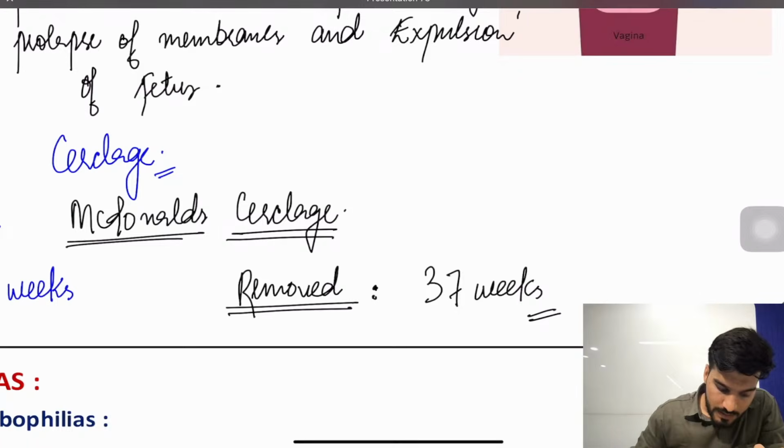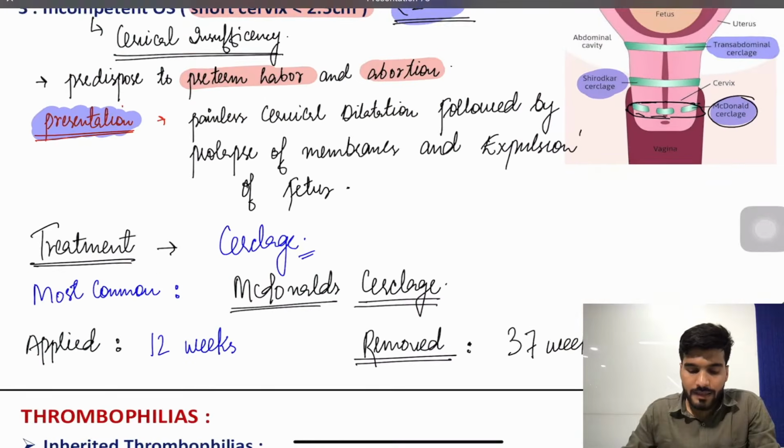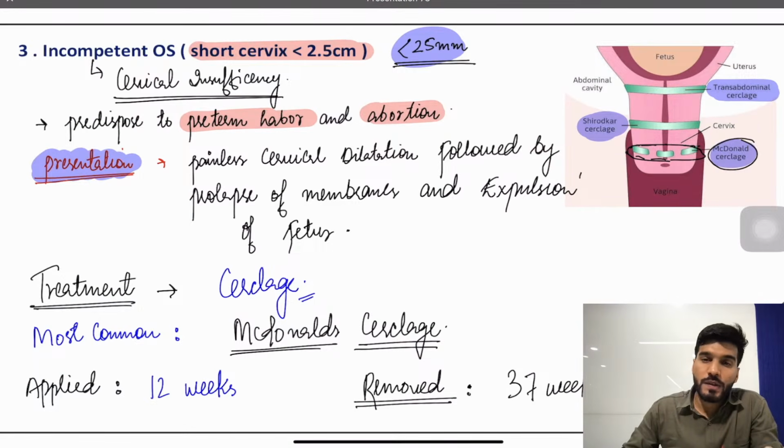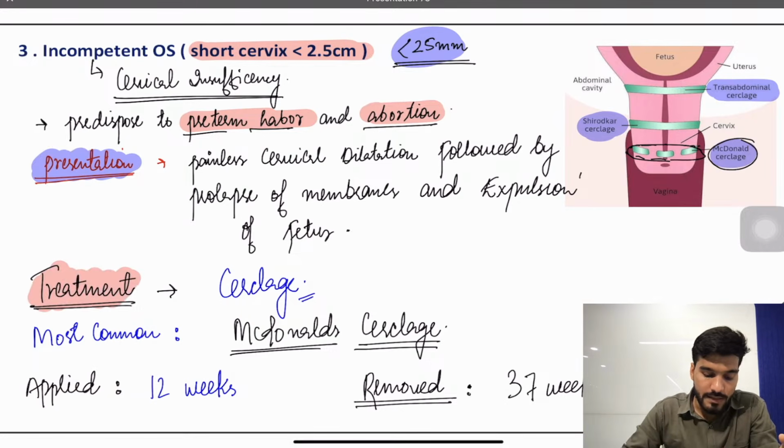At 37 weeks. Okay, and in this particular case, whenever an incompetent os case is coming, either they will mention a patient had the history of a second trimester abortion, or the patient had a history of preterm births. So this classical case defines that it is a case of cervical insufficiency. Is that clear? So what is the classical treatment? Cerclage. What cerclage? McDonald cerclage.